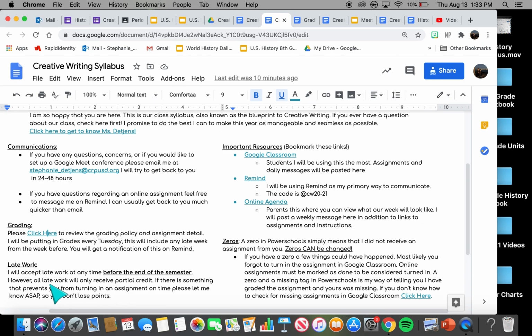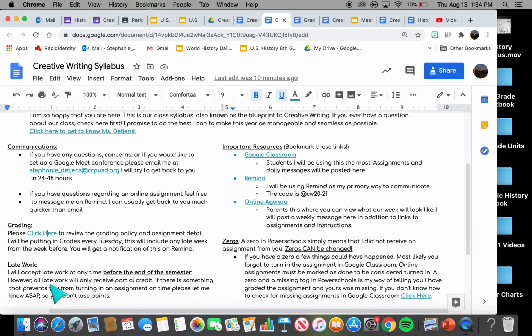But let's say your internet was totally not working, you couldn't get into a Google Meet and all that other stuff. As long as you let me know ahead of time, you'll be able to turn it in late and you'll get full credit. But if you don't tell me and it's just unexcused, then you will lose credit.